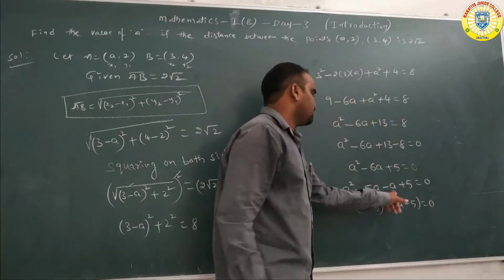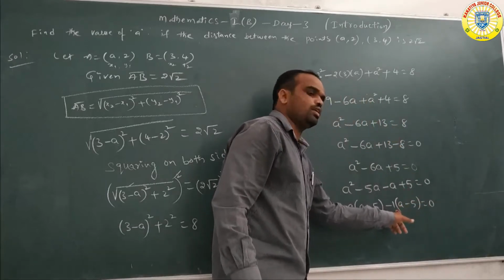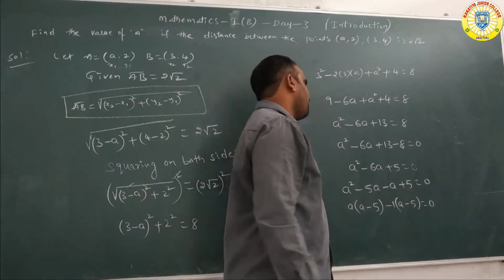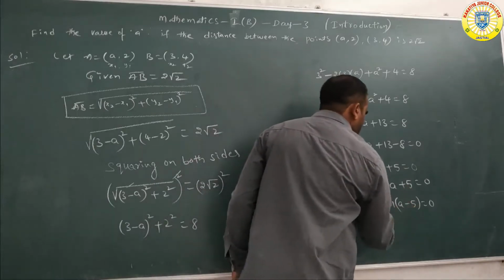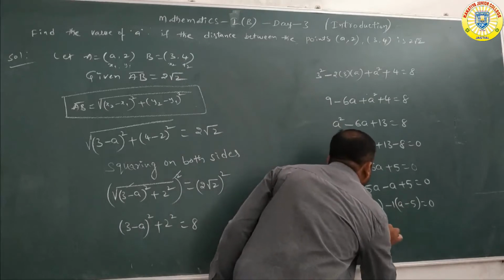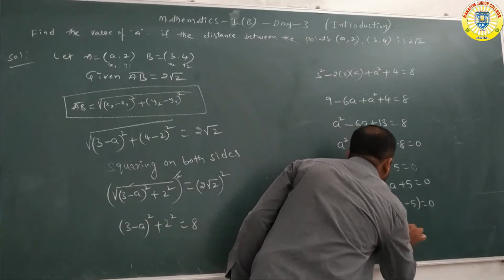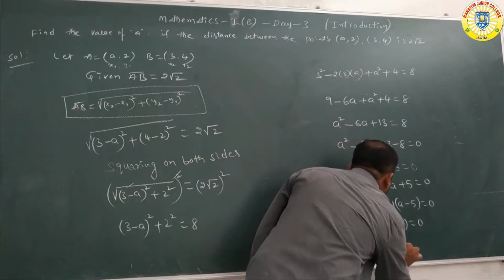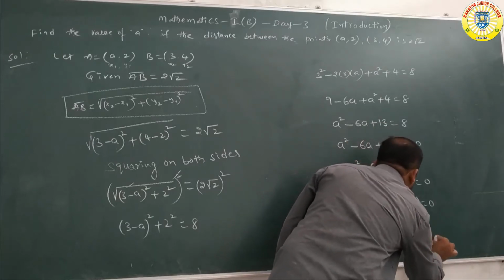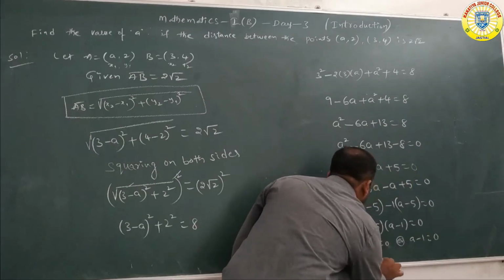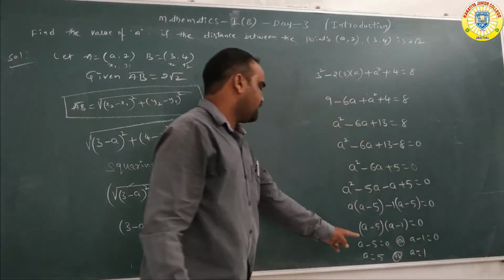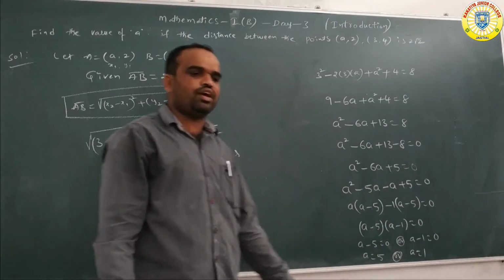Then taking a minus 5 common, a minus 5 into a minus 1 is equal to 0. So a minus 5 equal to 0 or a minus 1 equal to 0. A is equal to 5 or a is equal to 1.